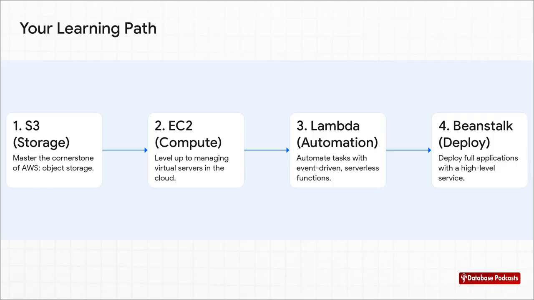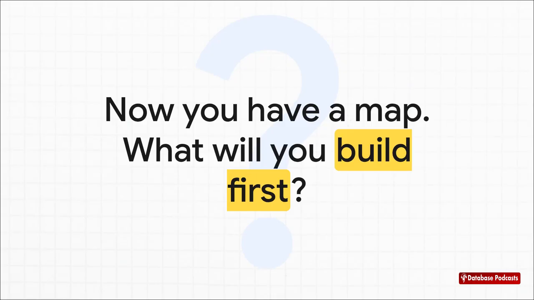So let's just quickly recap our journey. We started with the absolute basics, storage with S3. Then we leveled up to managing virtual servers with EC2. From there, we learned how to automate things with serverless functions in Lambda. And finally, we saw how to tie it all together for easy deployment with Elastic Beanstalk. See, this progression takes you from the most fundamental building blocks all the way up to these higher level tools. It gives you a really solid understanding of how to actually build and run things in the cloud. So the question is no longer, where do I start? It's, okay, now what am I going to build?